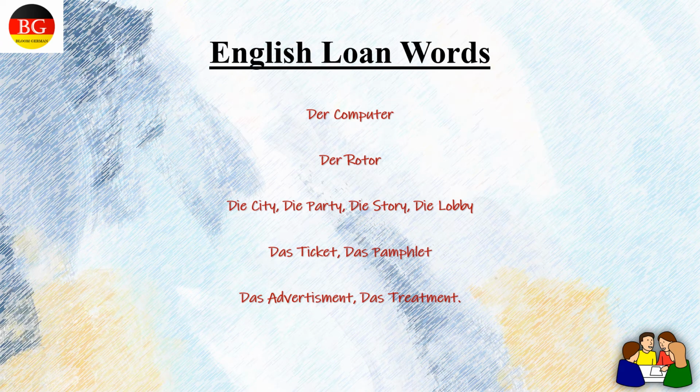Some English loan words. These words come from the English language to the German language as they are. Let's see their genders. Der Computer, der Rotor, die City, die Party, die Story, die Lobby, das Ticket, das Pamphlet, das Advertisement, das Treatment.